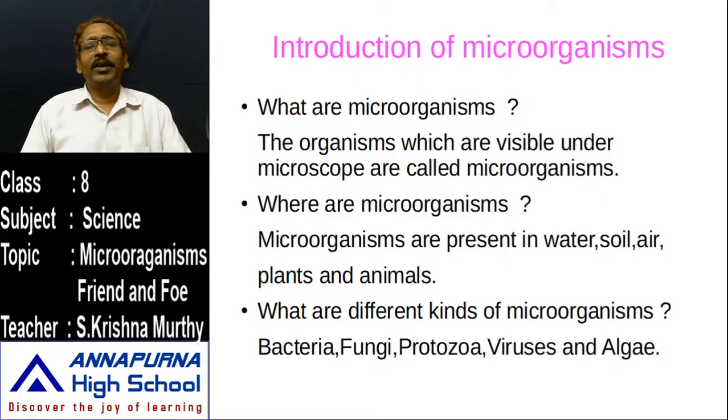We can find some microorganisms with a simple or compound microscope because they are bigger than the other microbes. The remaining ones, which are very minute or very small, can be identified only under the electron microscope.